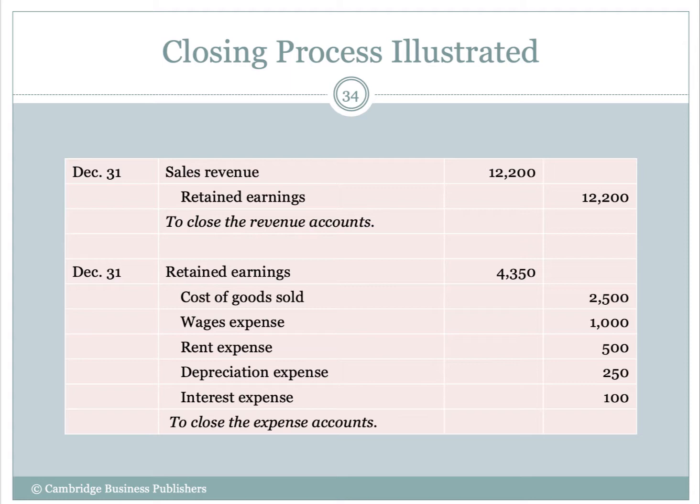Well, what makes up net income? Revenues and expenses. So revenues have to have the same effect on retained earnings that net income does, okay? Expenses decrease retained earnings. So guess what? Expenses have to have the same effect that a net loss would on retained earnings, okay?